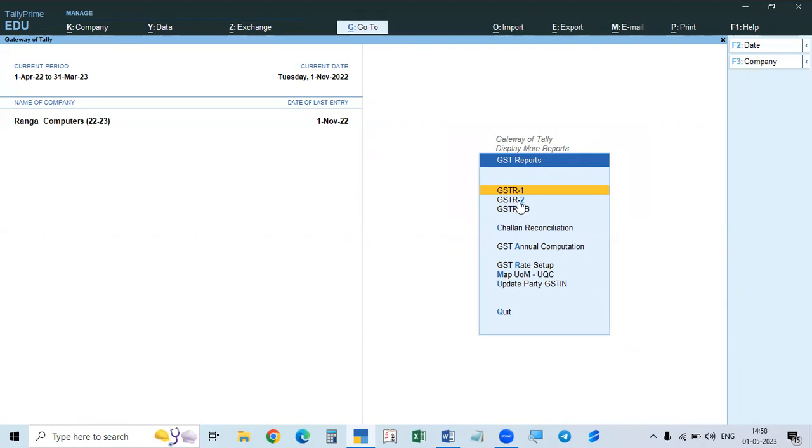But GSTR 2 is not a return and is not to be filed. It is only a report, useful for comparing our details with the portal.